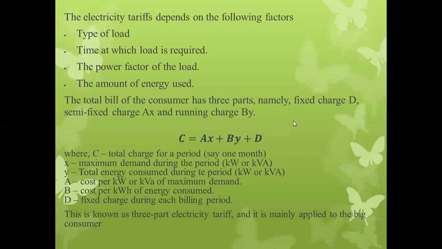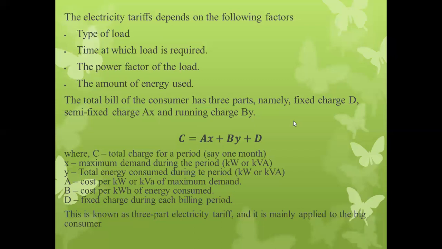The total bill of the consumer has three parts, namely fixed charge, semi-fixed charge and running charge. The fixed charge is represented as D, the semi-fixed charge is represented as A to the suffix small x, and the running charge is represented as B to the suffix small y. So the total bill of the consumer has three parts: first, the fixed cost, represented as capital D; the semi-fixed charge, represented as capital A to the suffix small x; and the running charges, capital B to the suffix small y.